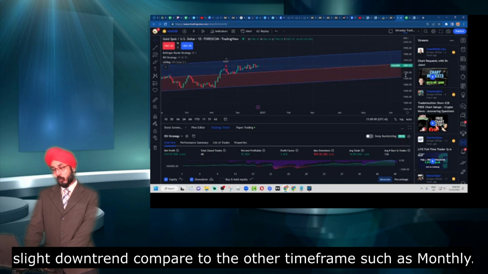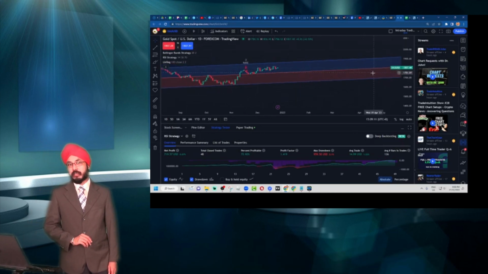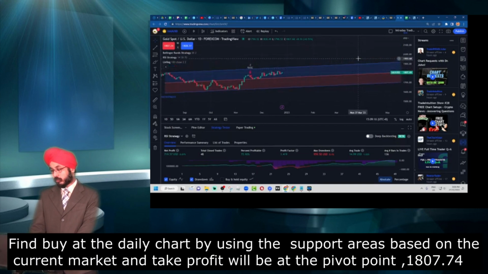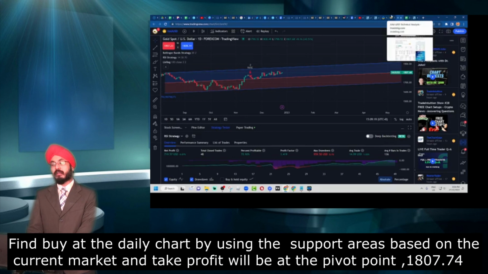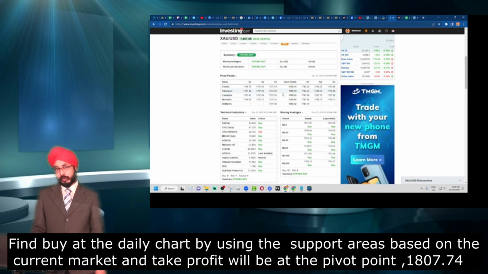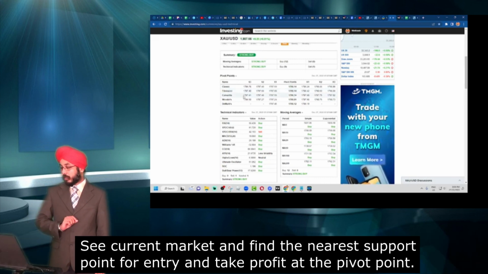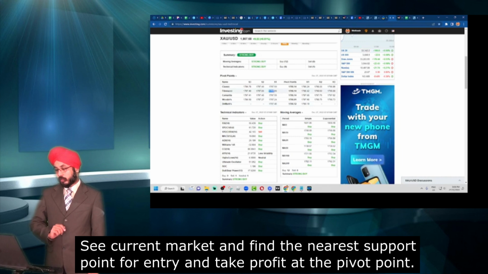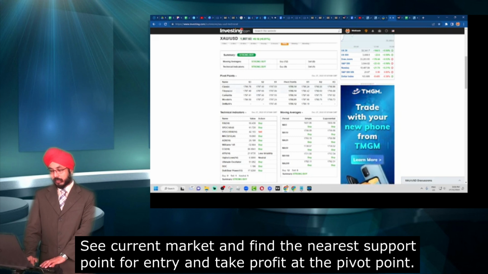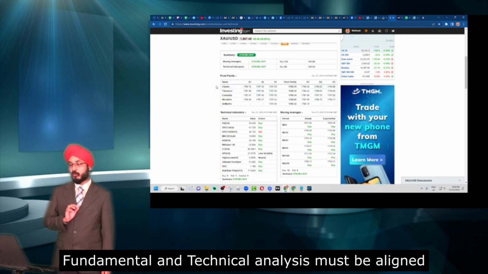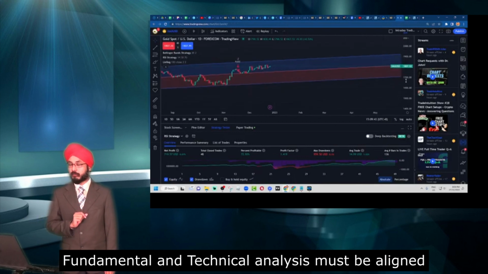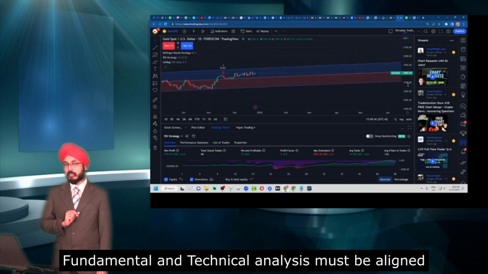And as we know from our fundamental analysis itself, the trend is bullish, which means that we will look at our support points in order to place our entry, and we can take profit at our pivot point at 1725.51. Usually we will place the entry at the first support point, which would be at 1660.67, and that would be one of the ways to trade in the market. This technique has a percent profitable or winning rate in the market of about 80 to 85%.